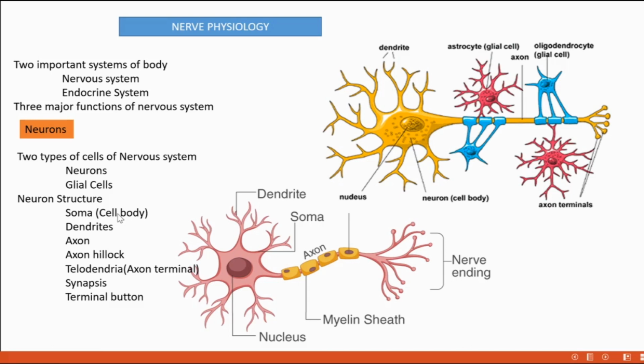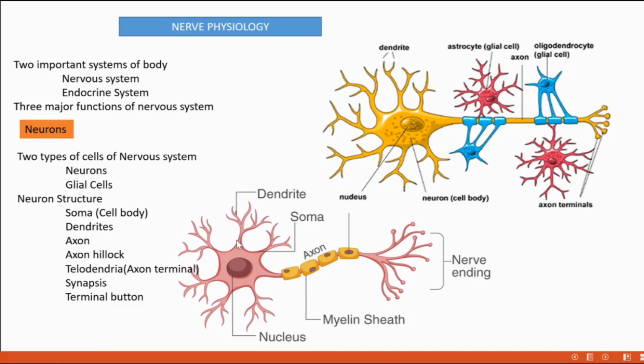Okay. Then we can go to the detailed structure of a neuron. I am just rewinding. Everybody knows the structure of neurons. First we need to talk about the soma or cell body. This portion is the cell body of the neuron and it is almost similar to a common cell and it contains almost all cell organelles like nucleolus, endoplasmic reticulum, Golgi complex, mitochondria, lysosomes, everything. It regulates the whole activity of this neuron.